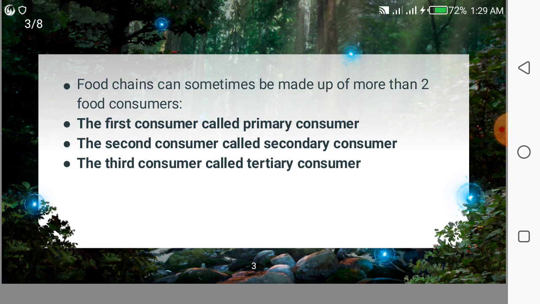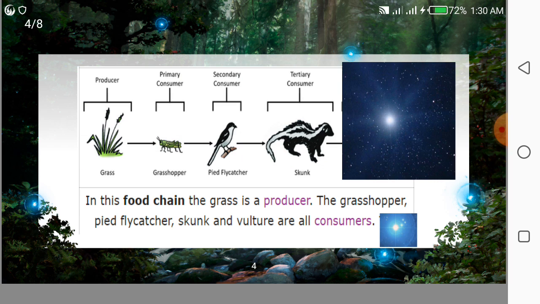A food chain can sometimes be made up of more than two consumers. The first consumer is called a primary consumer, the second is called a secondary consumer, and the third one is known as a tertiary consumer. For example, here is a food chain in which a grasshopper will eat grass, then a pied flycatcher will eat the grasshopper, and the last one is a skunk that will eat the pied flycatcher.